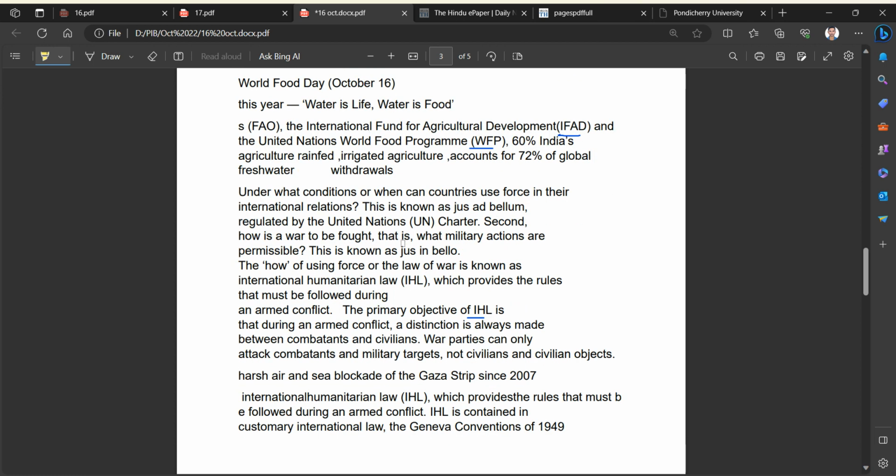Here we had another article, about the just war theory, which we discussed some days before. It talks about just war, meaning what are the rules of war, when a country can go for war, and what rules should be followed while fighting a war. They can't attack civilians. Under humanitarian law they can't block food aid and water. But the present Israel is violating every basic norm of international humanitarian law.